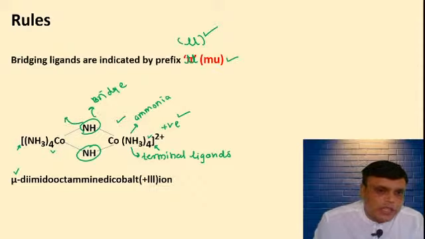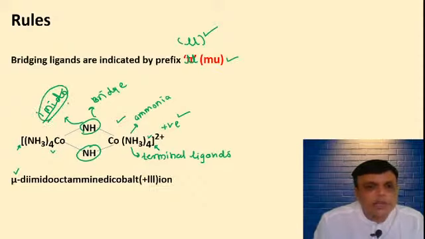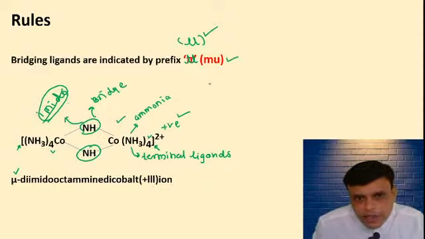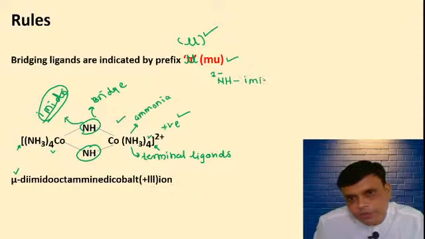What is the name of this NH? It is called imido. What do we call it? NH with 2 minus charge, and the name of this ligand is imido.